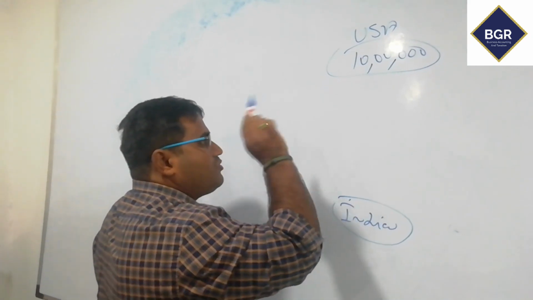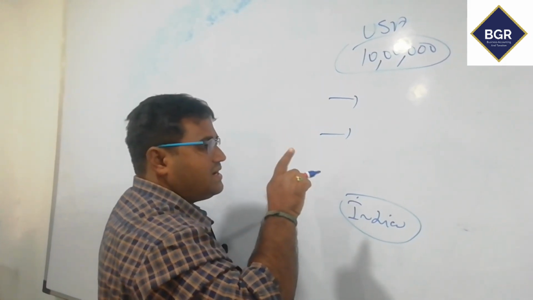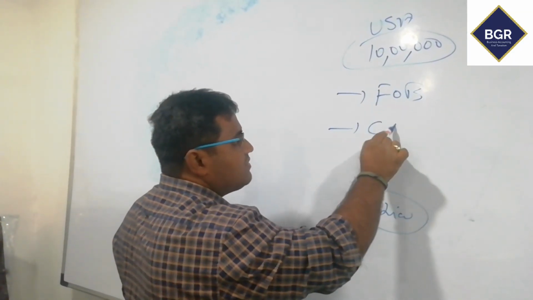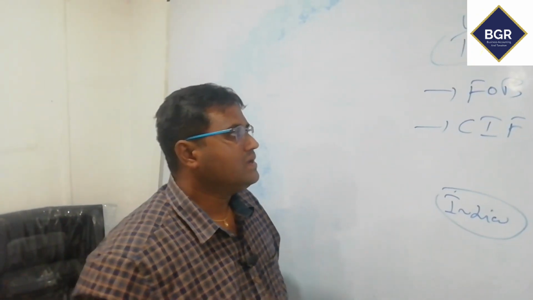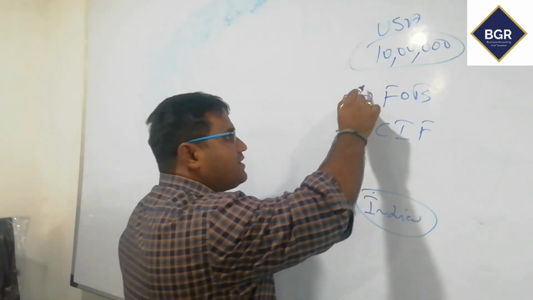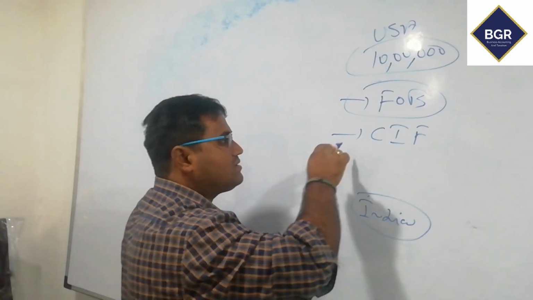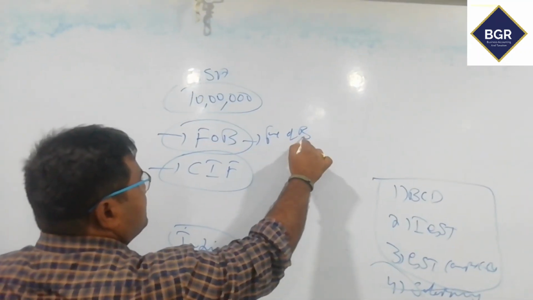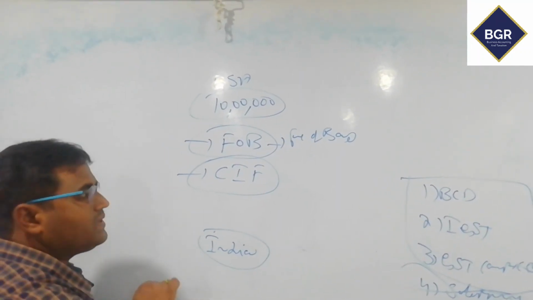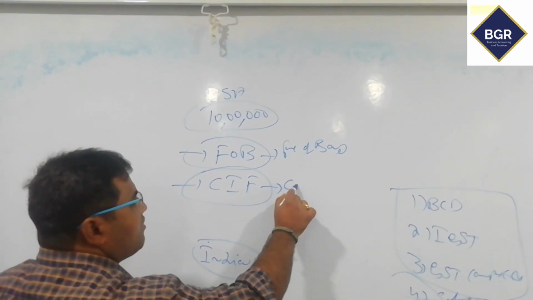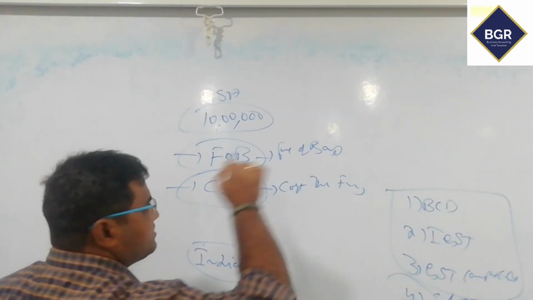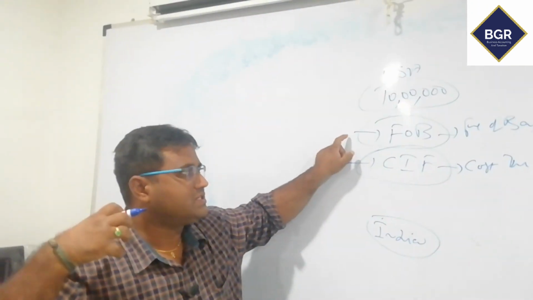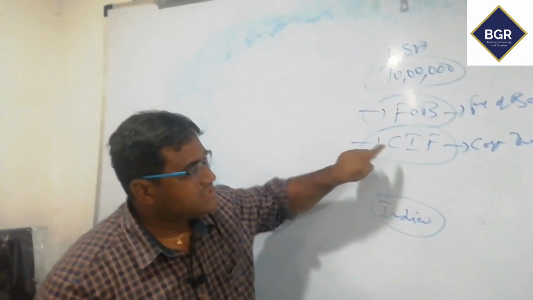So here you have two terms. International transactions are decided based on two types of concept: one is FOB, second is CIF. You may purchase the product at FOB value or at CIF value. FOB means free on board. CIF means cost, insurance and freight. You are purchasing one equipment from USA, and you may purchase at FOB value or at CIF value.